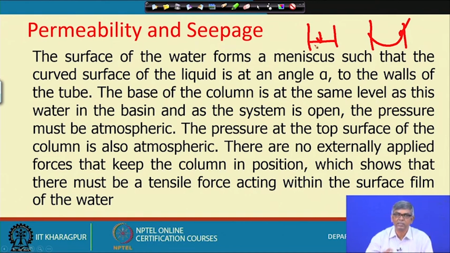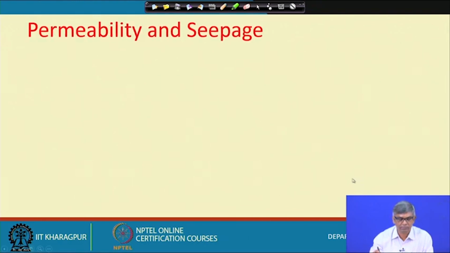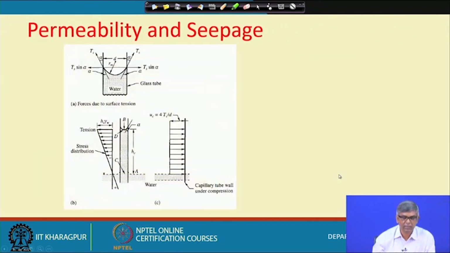That means there must be some tension which is drawing the water up. That is what we will try to see by some calculation also.